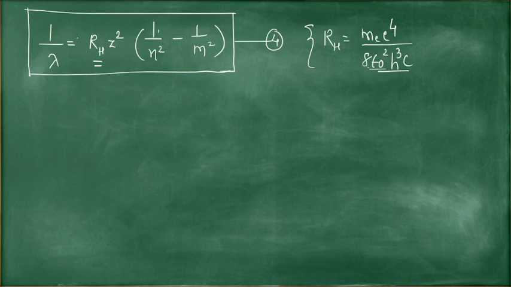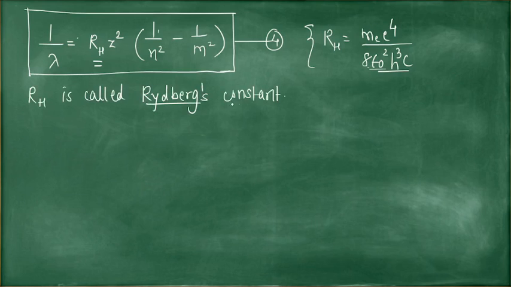And what is RH called? Obviously it is Rydberg's constant. What is the value of this? By substituting all these fixed values, mass of electron, charge, epsilon 0, h and c, RH is equal to 1.097 into 10 raised to 7 meter inverse.